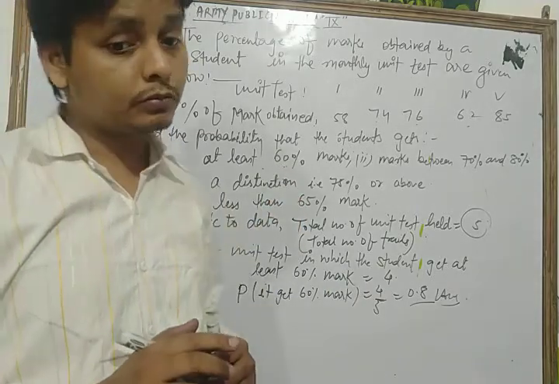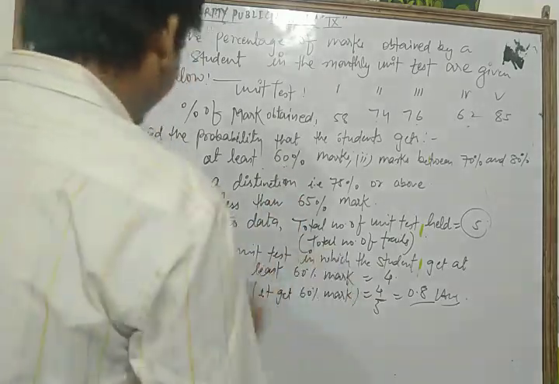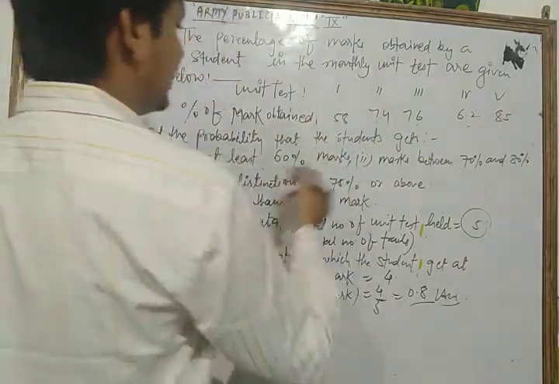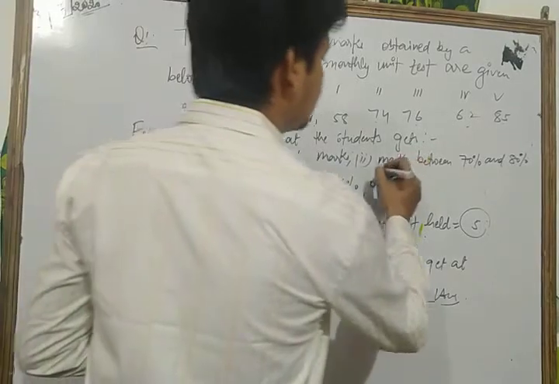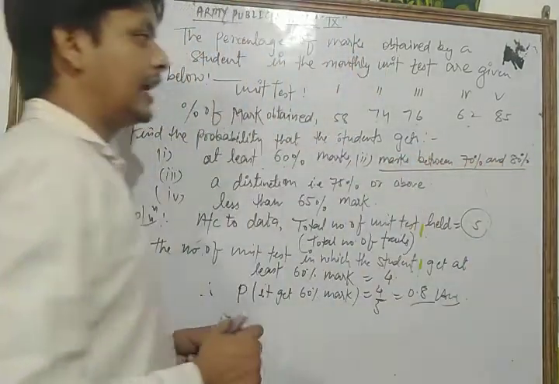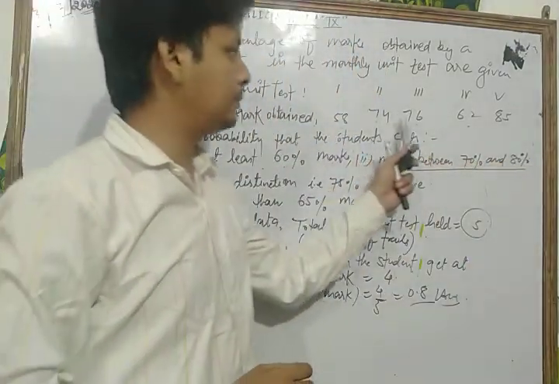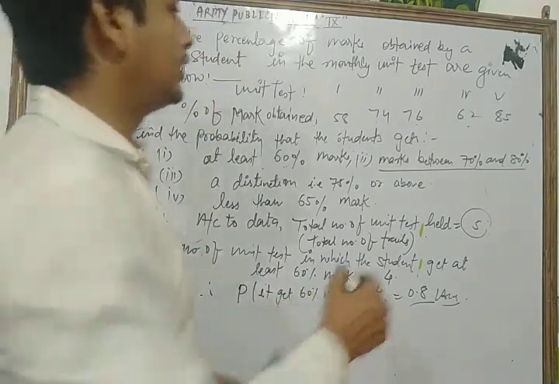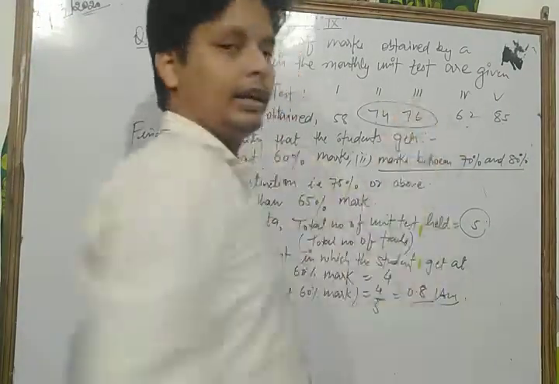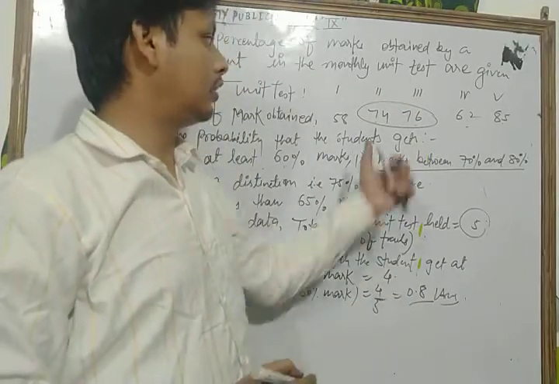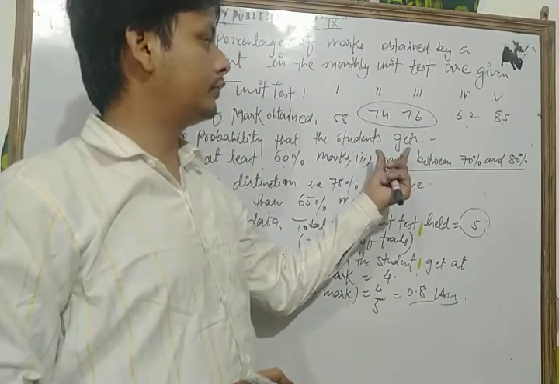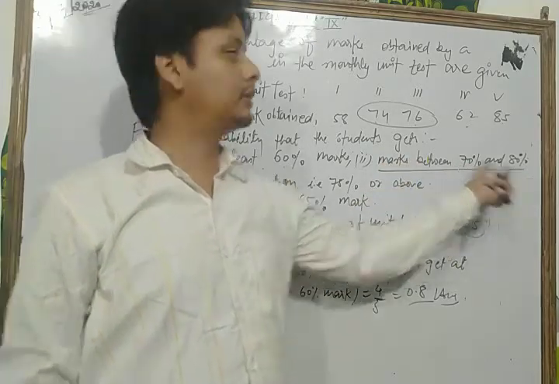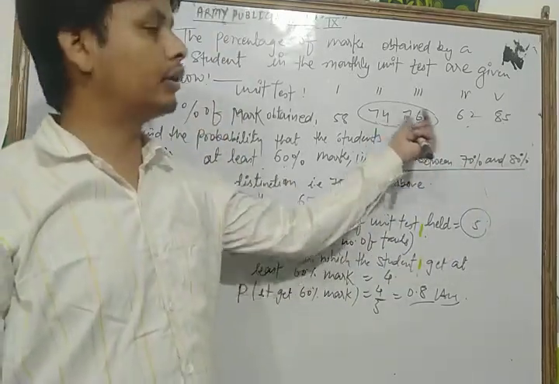Now we solve the second point. We find the probability that a student gets marks between 70% and 80%. Here only two data are found in that record, which means the number of unit tests in which the student gets marks between 70% and 80% is only two unit tests. These are 74 and 76.